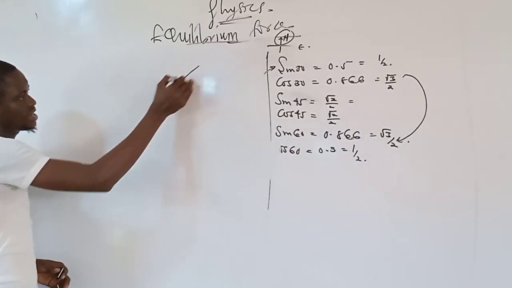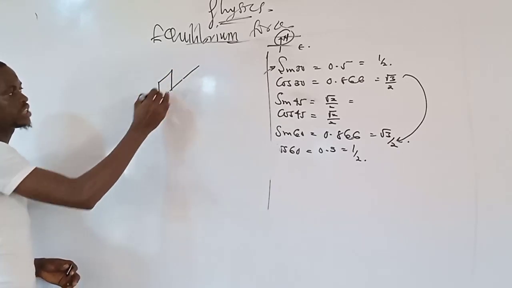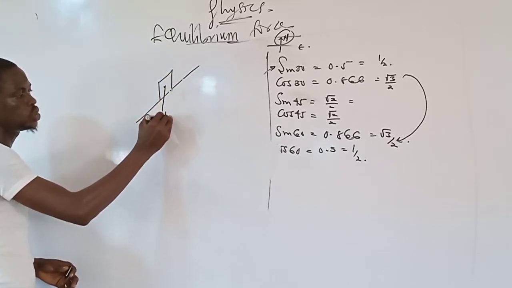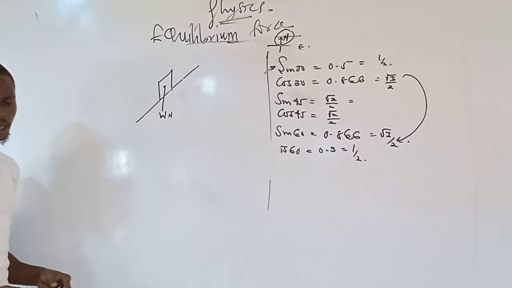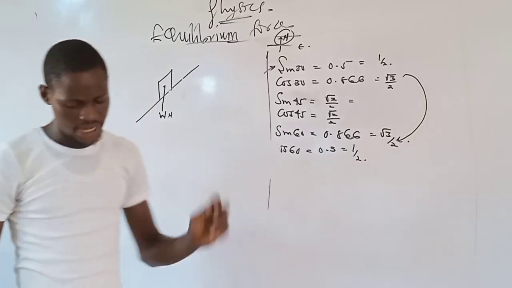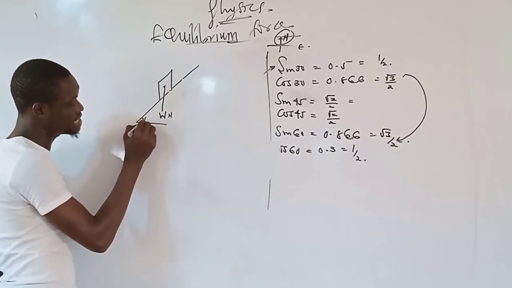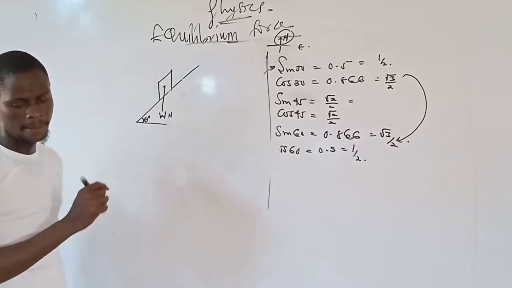This is the inclined plane. We now have a body that is here. The weight of the body is W Newton. Altogether, it rests on this inclined plane. Now, the inclined plane makes an angle of theta degree with the horizontal.